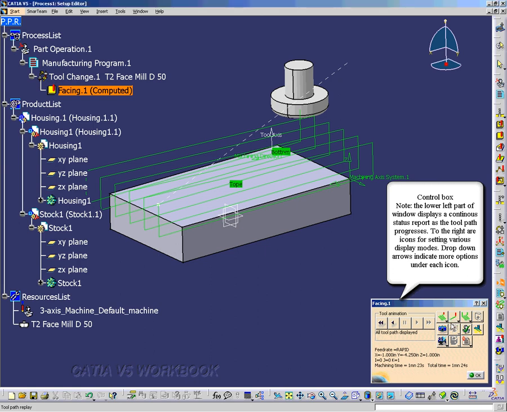Now here we have some different options. You can go ahead and hit pause and play around with these options. This is a plane by plane replay, a feed rate by feed rate replay. Here's a point by point replay. And so you have different choices to look at it.